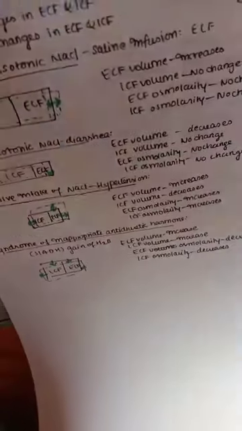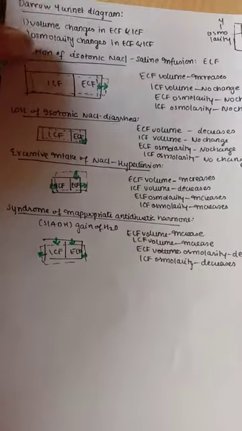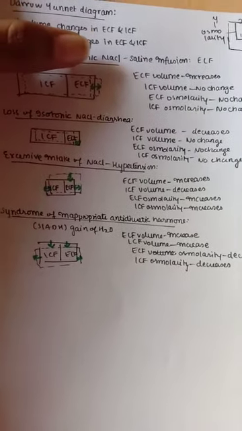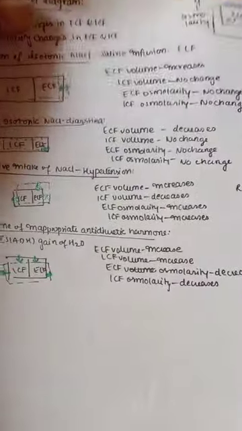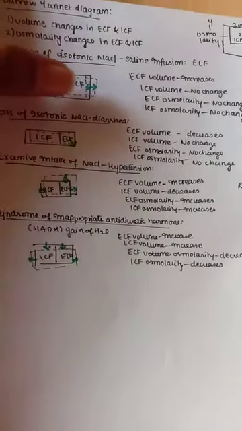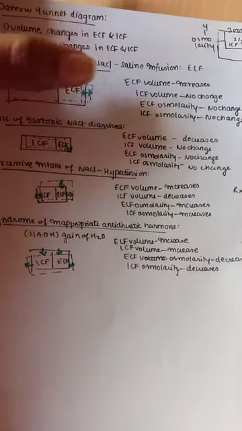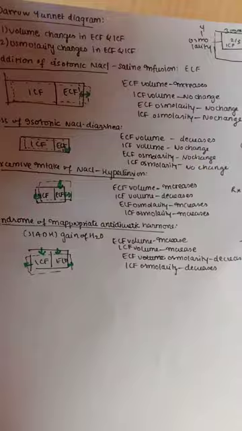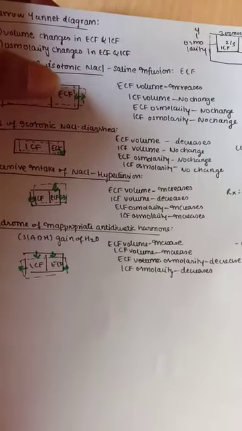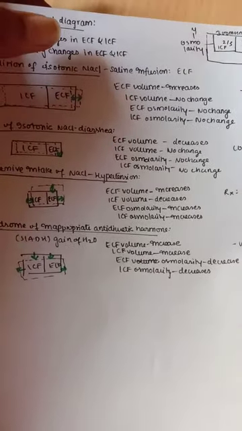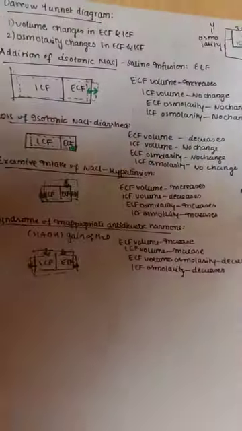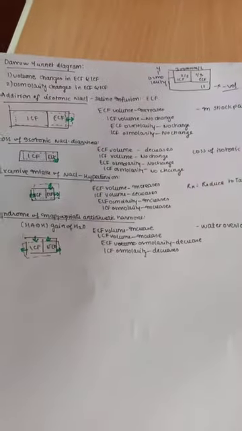So let us start the situations. We have 4 situations here, and let us understand this. The first one is addition of isotonic saline. Isotonic means it has the same solutes as our body. So with saline infusion, it goes to the extracellular fluid, and just the volume is increased. You can see ECF volume increases because we are adding more volume, and ICF volume doesn't change because we are not disturbing it. Extracellular fluid osmolarity has no change because it is isotonic, and intracellular fluid osmolarity also has no change. This is mainly seen in shock patients, so the treatment here is saline infusion.